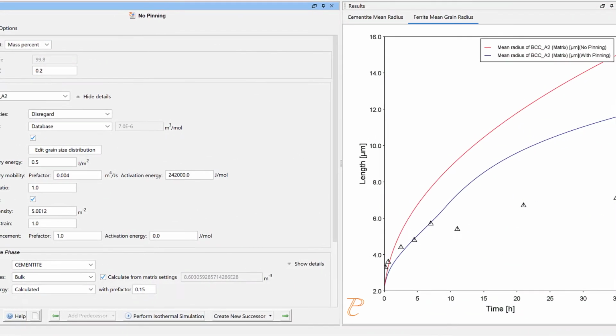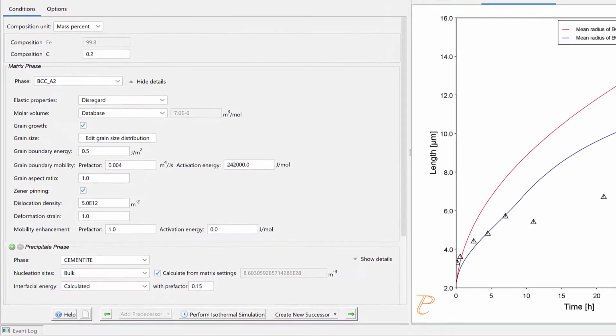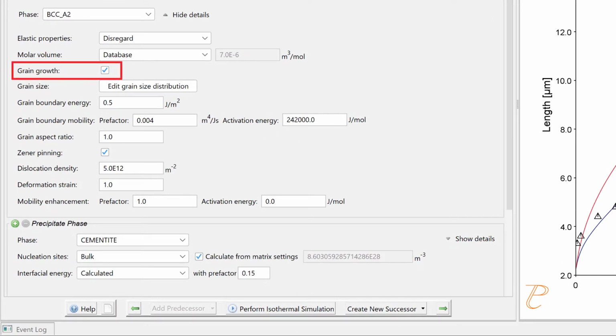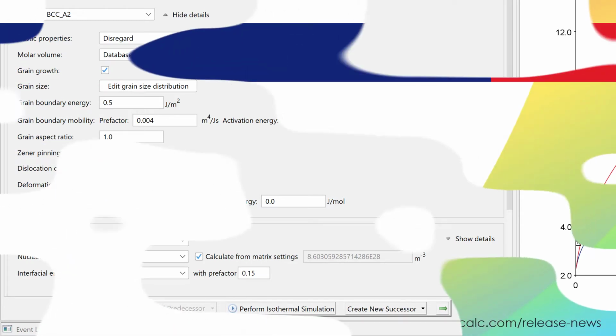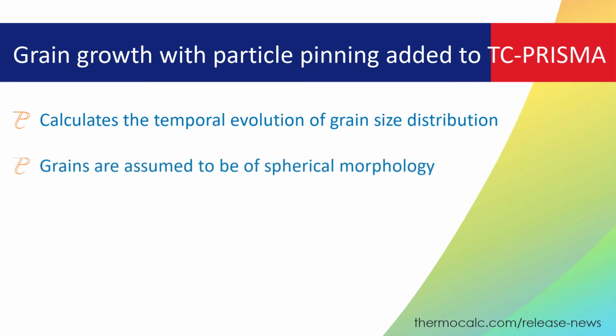A new model has been added to the precipitation module TC Prisma that allows users to calculate normal grain growth with particle pinning, also known as Zener pinning. The new model calculates the temporal evolution of grain size distribution. The grains are assumed to be of spherical morphology, and nucleation is not considered.